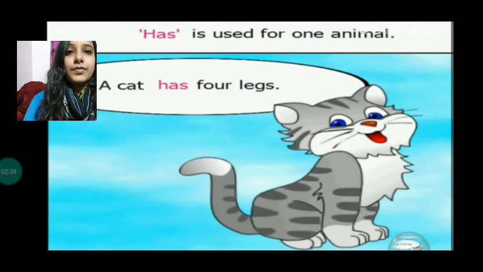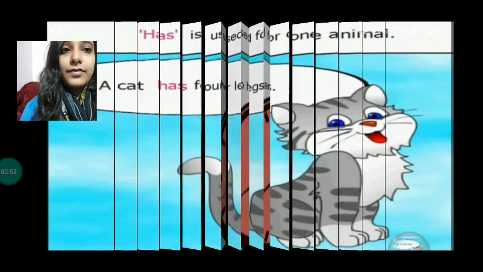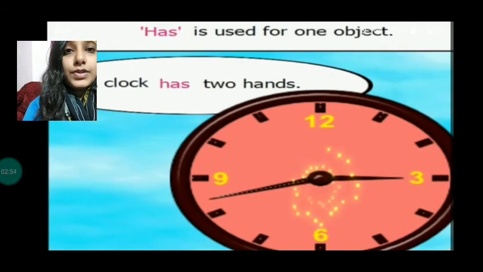Now has is used for one animal. A cat has 4 legs. Here you can see we are talking about only one cat. So we will add has here. Okay. So a cat has 4 legs. Has is used for one object. So, a clock has 2 hands. We are talking about one clock here. One thing, that is a clock. Okay, so we have used has here.